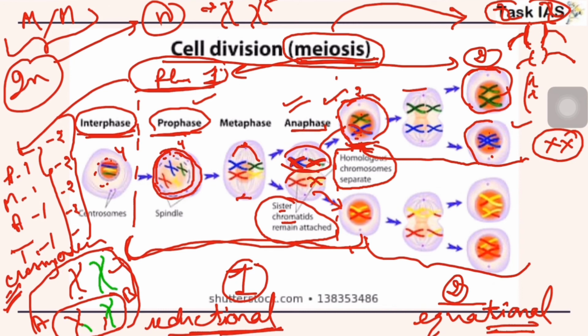As there is no separation of sister chromatids, and after that there is no replication of those sister chromatids, that's why this part is reductional when we discuss the number of chromosomes a daughter cell has. Although this is slightly complex, when you revise this diagram again and again, things will become more clear.